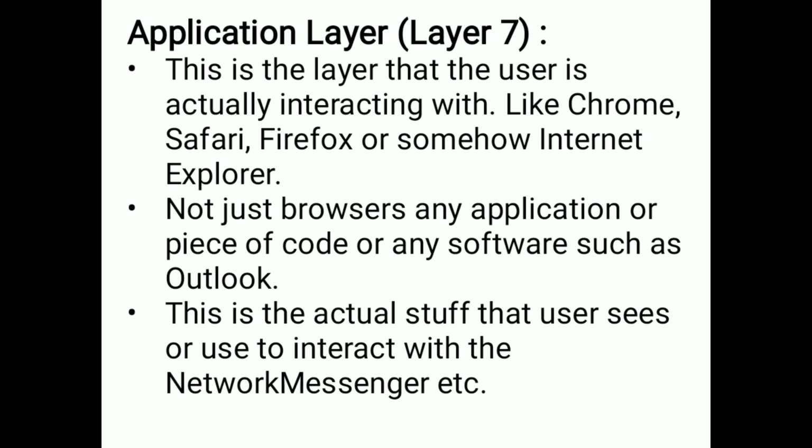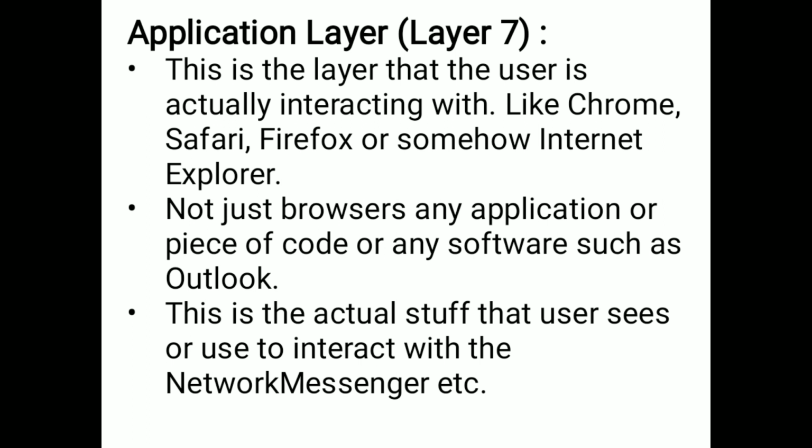And the last one is the application layer. The user actually interacts with this application layer only. Examples of the application layer are Google Chrome, Safari, Mozilla Firefox, or Internet Explorer. These are all under the application layer only.